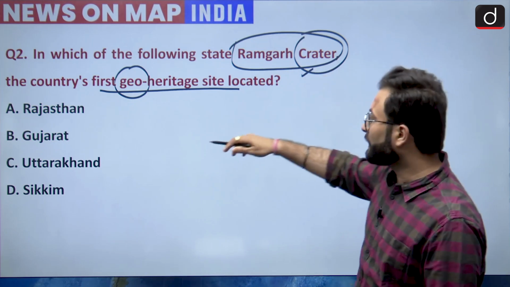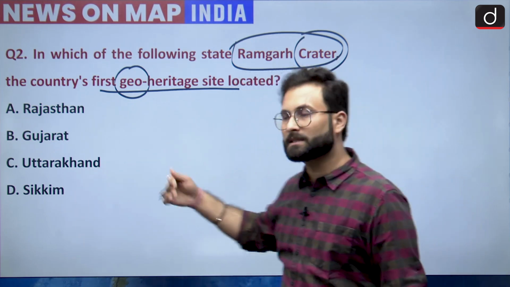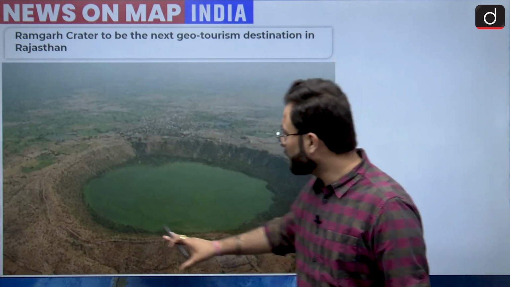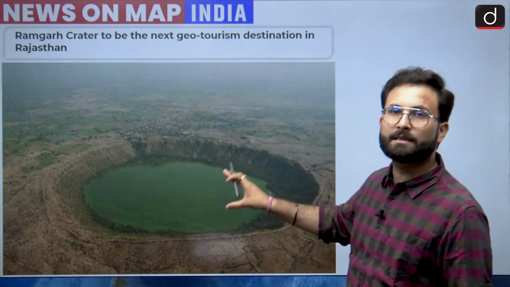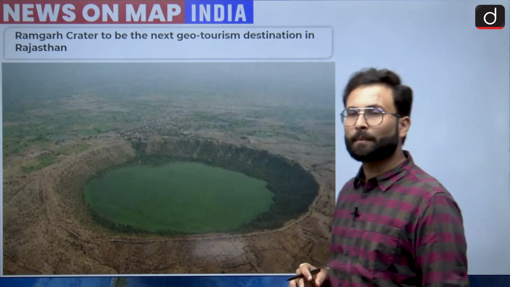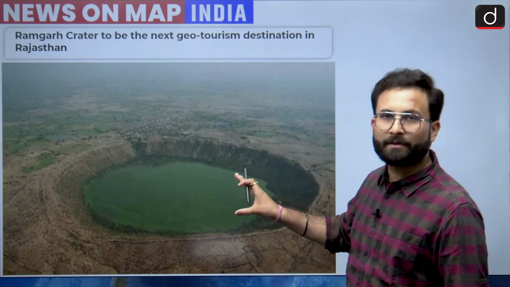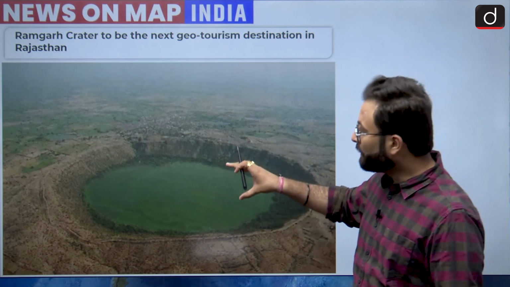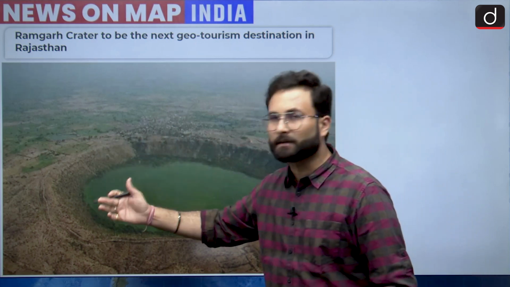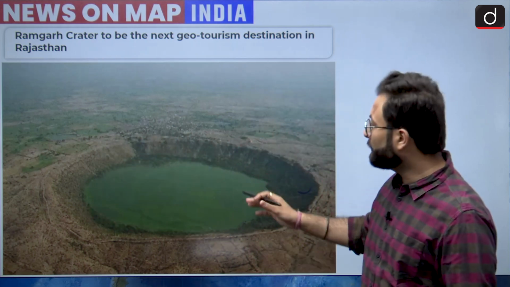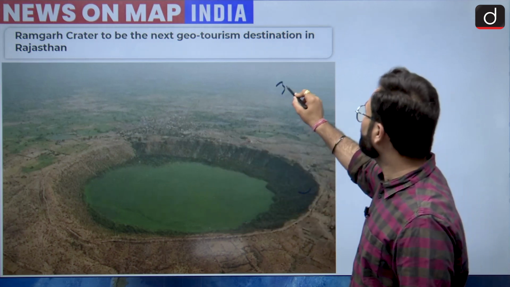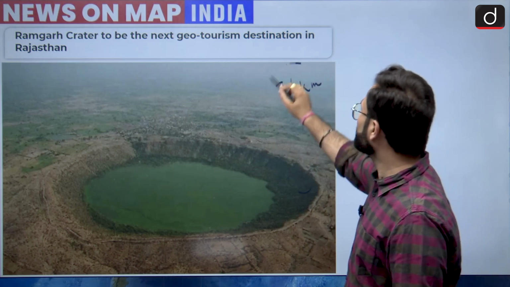Okay, so the options are Rajasthan, Gujarat, Uttarakhand and Sikkim. So let's see what a crater is. Here you can see this area was struck by a meteor nearly 600 million years ago. Because of the impact, there was a huge hole, a site wherein the earth was excavated out and there was a deep hole. Now this hole is nearly 3.4 kilometers in diameter.